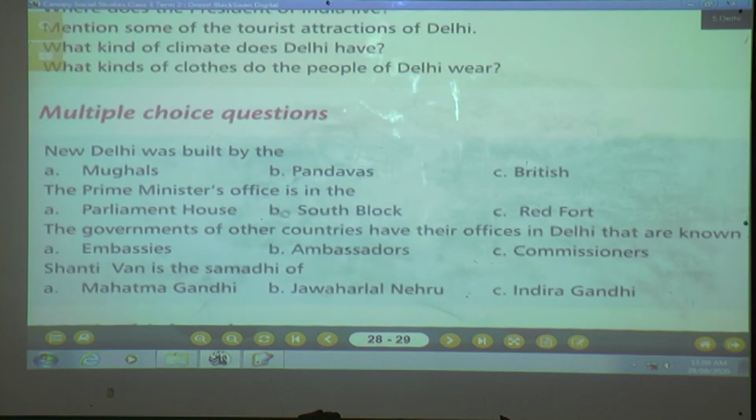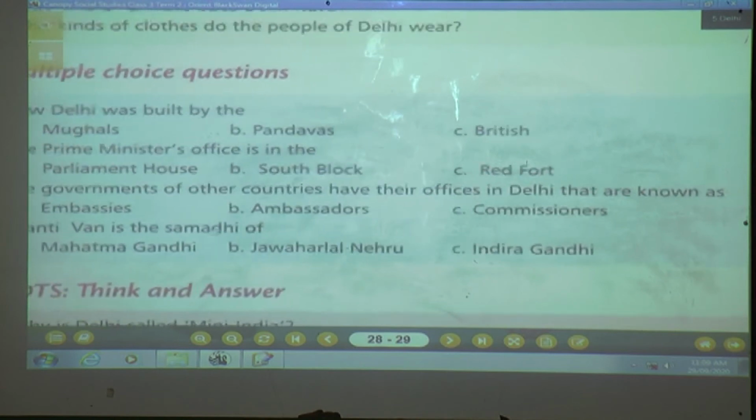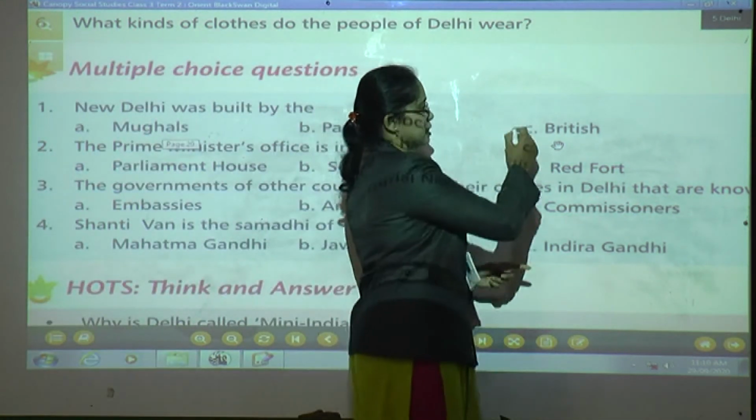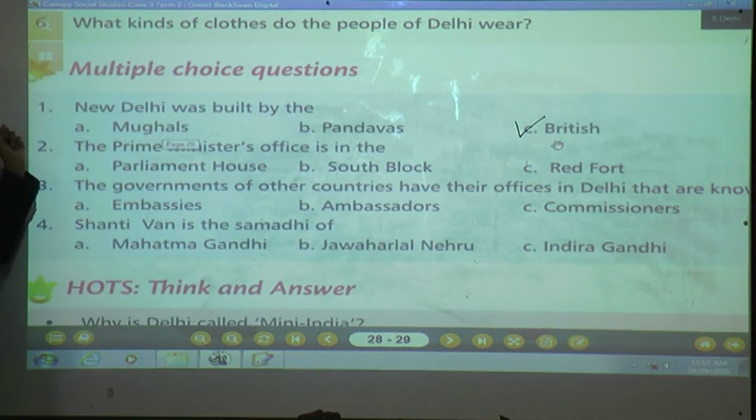What is this? Multiple choice questions. Okay children? Number 1. New Delhi was built by A, the Mughals, B, Pandavas, C, British. Who built New Delhi? Come on children, give me the answer. Yes, correct. New Delhi was built by the British. That's why the correct answer is C. And Old Delhi was built by the Mughals.